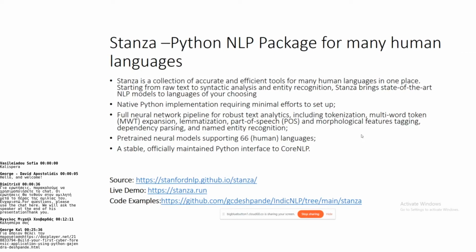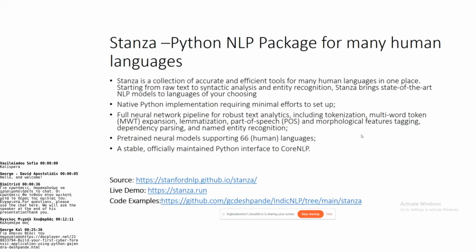Stanza is just a Python implementation, but there is something called CoreNLP, and you can go for that in Java if you are interested. It supports a full neural network pipeline for robust text analytics, and it includes tokenization, multi-word token expansion, lemmatization, part of speech tagging, and so on. Pre-trained neural models are available, and it supports 66 human languages.